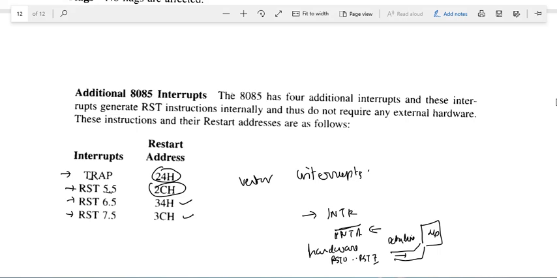So here the locations are provided by the hardware, but in the case of these interrupts, the processor knows where it has to go. For example, for TRAP it will go to this location, and for this interrupt it will go to this location, and so on. Okay, so in this manner, we have discussed branching and branching instructions. We have discussed the TRAP instruction, RST 5.5, RST 6.5, RST 7.5, as well as the restart instructions RST 0 to RST 7. Thanks.